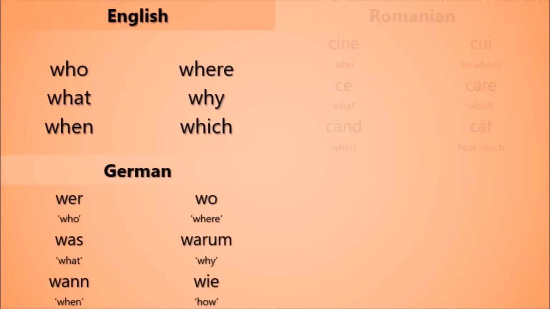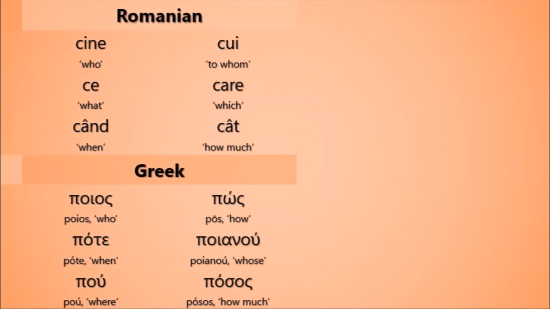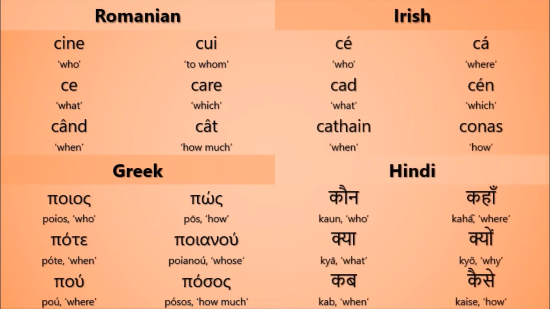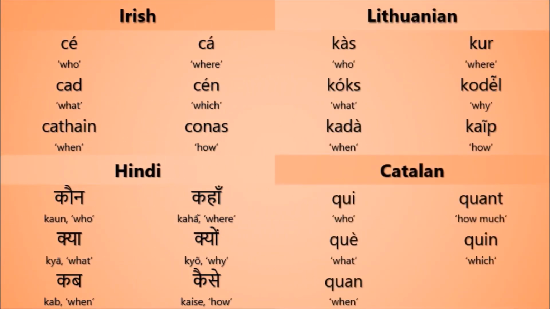It's not just English which has lots of question words that start with the same letters. Here are a few other examples of languages with a similar feature. In some languages, such as German, all the basic interrogatives start with the same letter. In others, like English and modern Greek, nearly all do. And in many more languages I haven't listed here, at least a few question words start with the same sound.